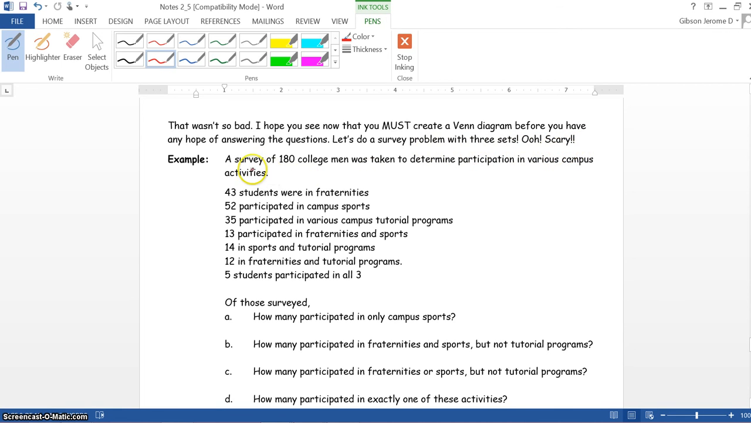Oh, scary. A survey of 180 college men was taken to determine participation in various campus activities. 43 students were in fraternities, 52 participated in campus sports, and 35 participated in various campus tutorial programs. 13 participated in fraternities and sports, 14 in sports and tutorial programs, 12 in fraternities and tutorial programs. 5 students participated in all 3. So what we should do here, we should get ready to draw us a Venn diagram, and we will do that in the next video.